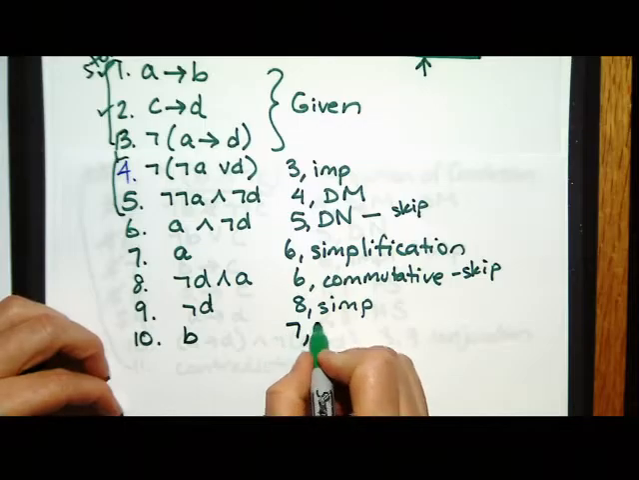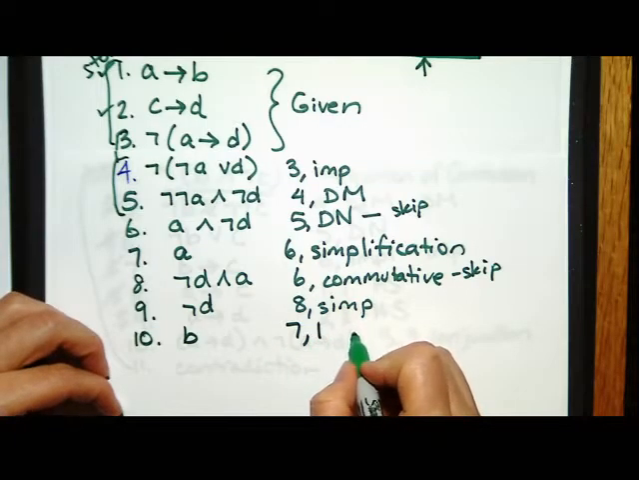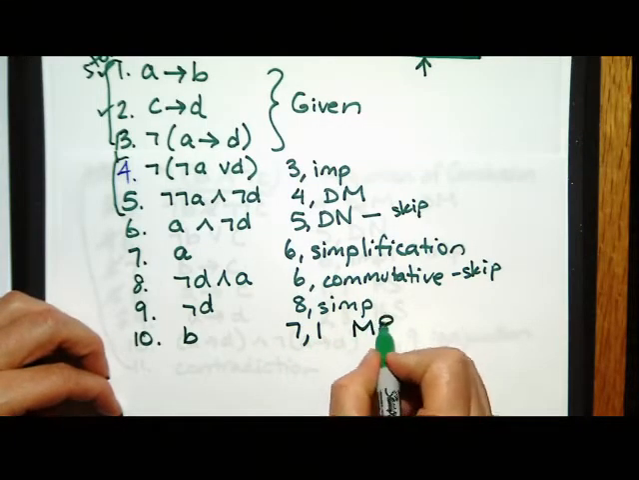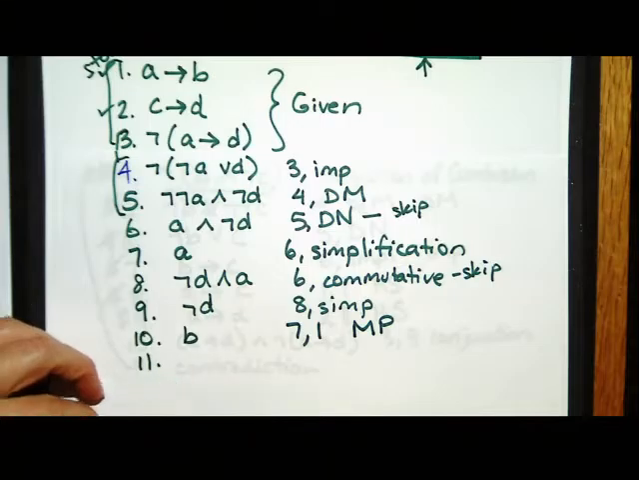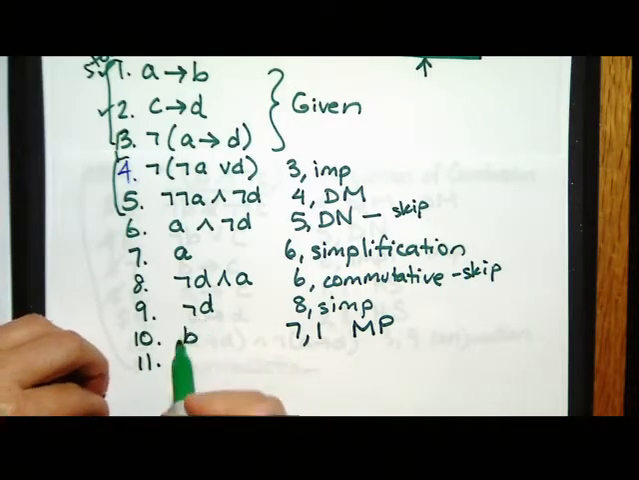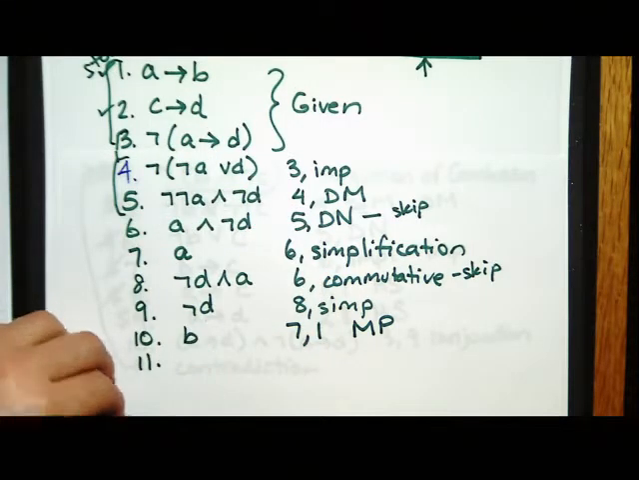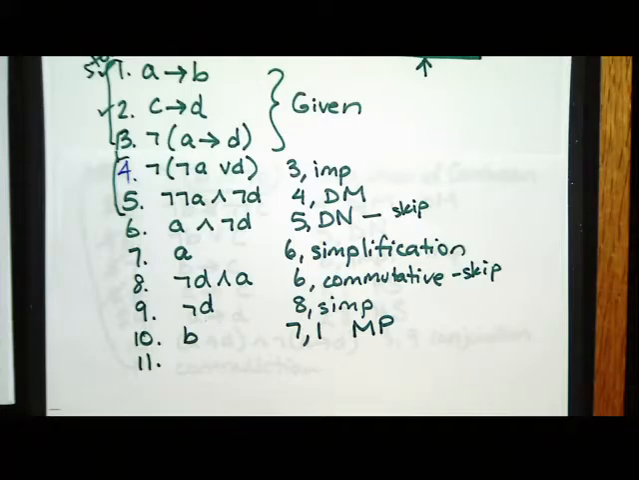So from 7 and 1, we used modus ponens. That was the if it rains, I'm going to get wet, and I know it's raining rule. And from not D, let's see what we can get from that. So it looks like I could do something with line 2. So not D basically says that I'm not getting wet. So what do we know? It must not have rained.